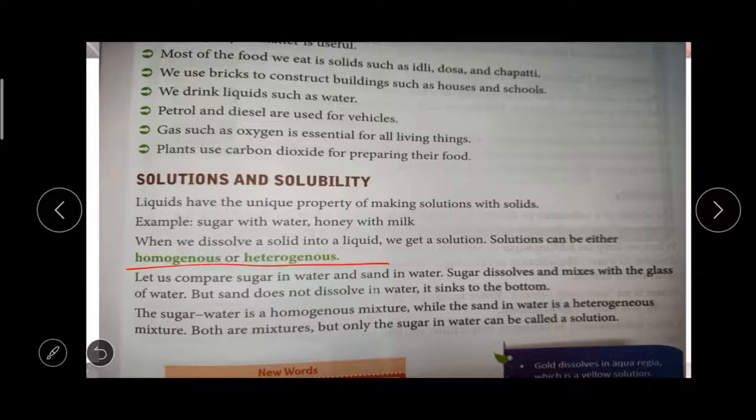Okay, so both are mixtures, right? But a homogeneous mixture is called a solution, because salt in water, sugar in water is called a solution. So two types of mixture are there: homogeneous and heterogeneous. But only the homogeneous one we can truly call a solution. If you put a spoon of sugar in water and dissolve it, that is a solution.